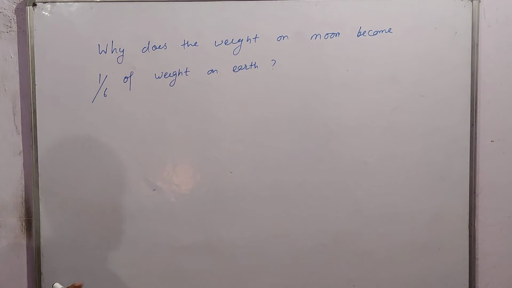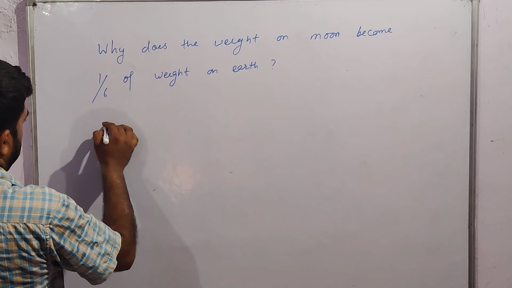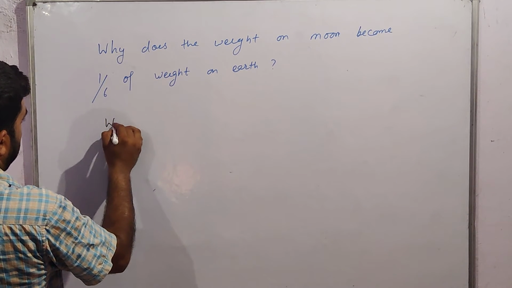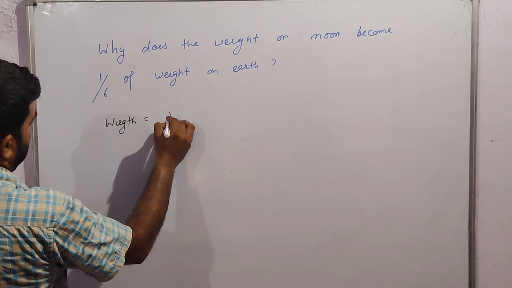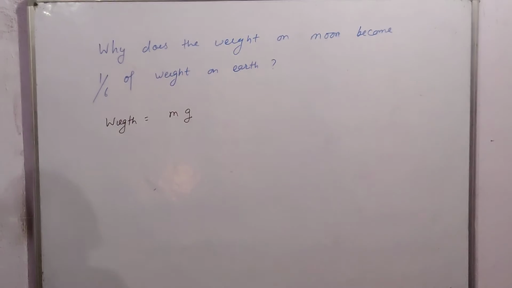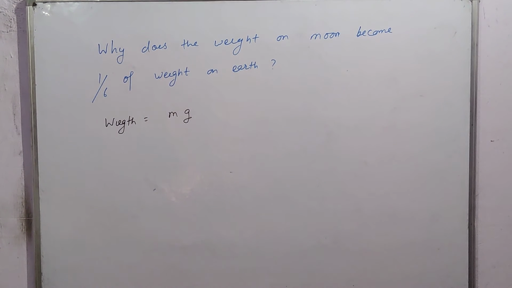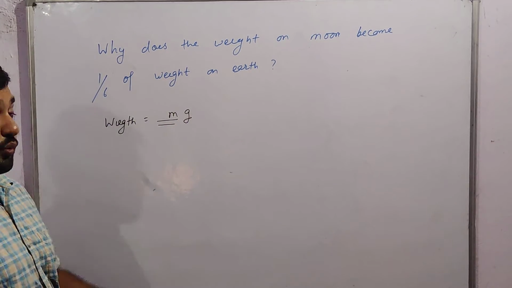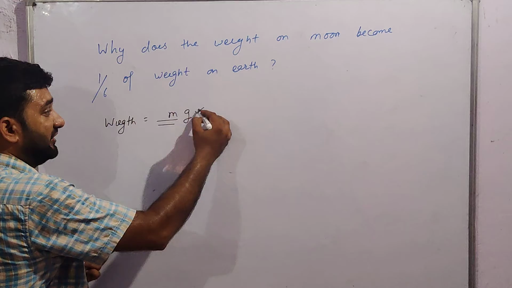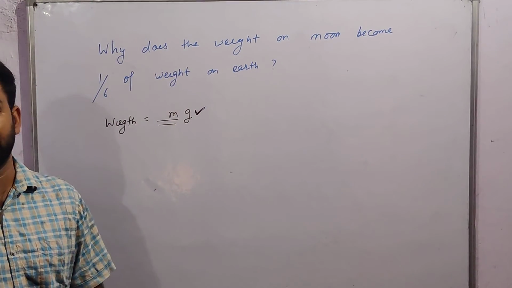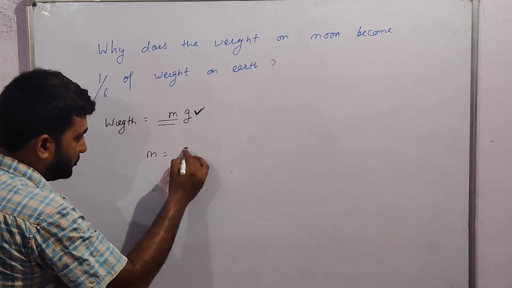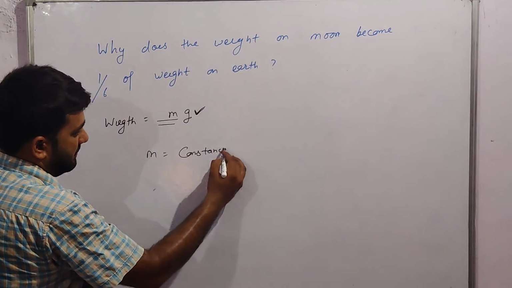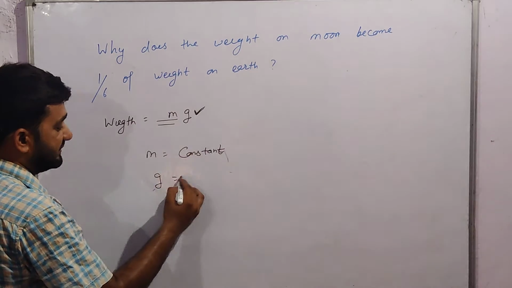Dear student, weight is equal to m into g. Weight is the product of the mass and the acceleration due to gravity. Mass is a constant quantity. Mass of a body never changes. So why does the weight change? Because acceleration due to gravity changes. Mass is constant, but g is variable.